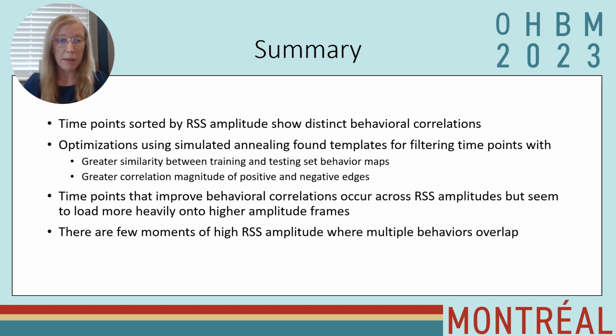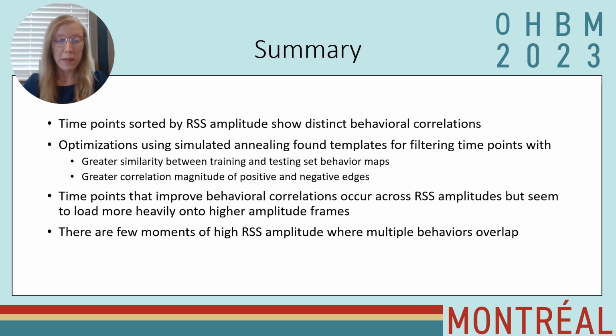In summary, the time points sorted by RSS amplitude showed distinct behavioral characteristics, where different behaviors load onto different amplitude frames. Optimizations using simulated annealing found that templates for filtering time points showed greater similarity between training and testing sets in terms of their behavioral maps, as well as a greater magnitude of positive and negative edge weights.